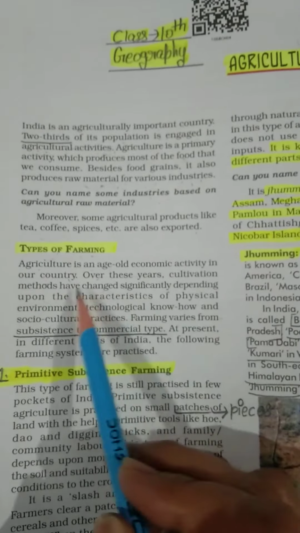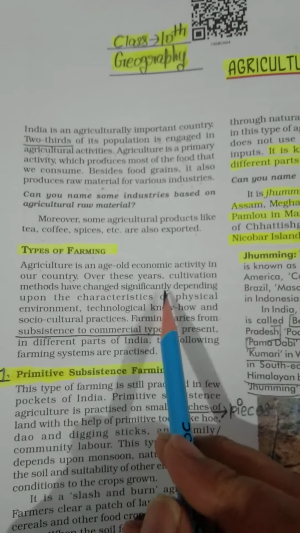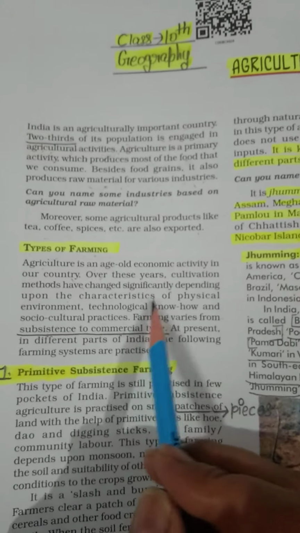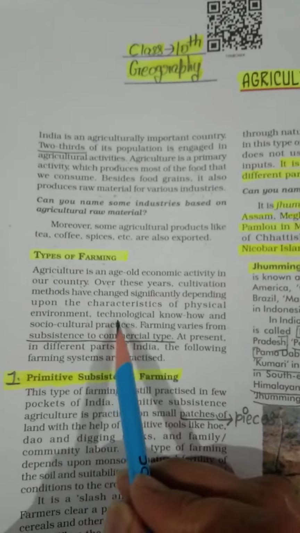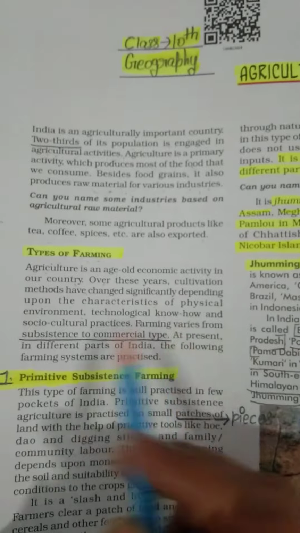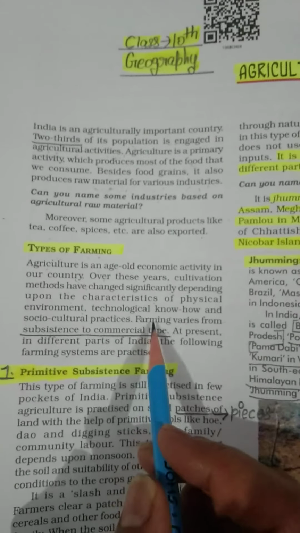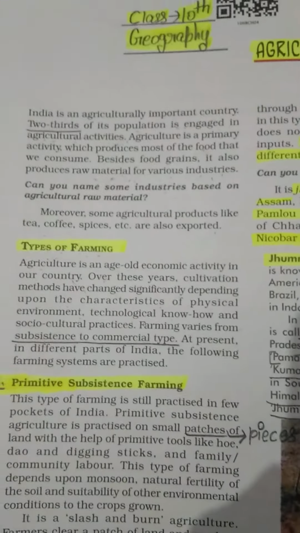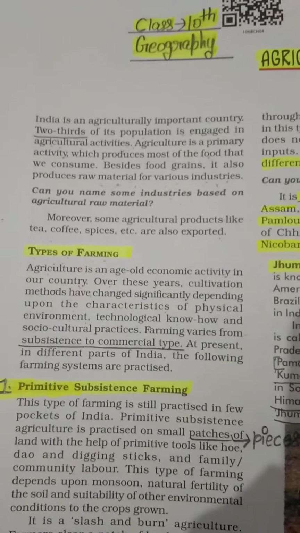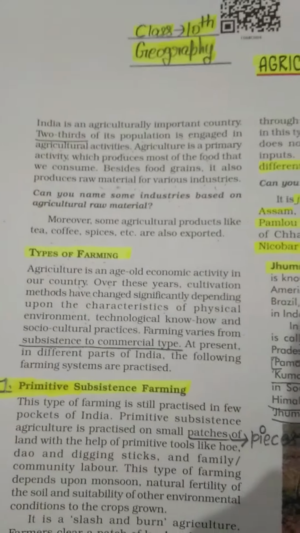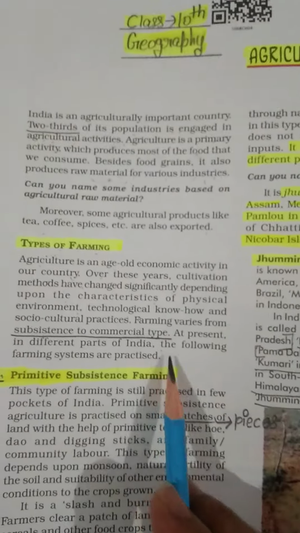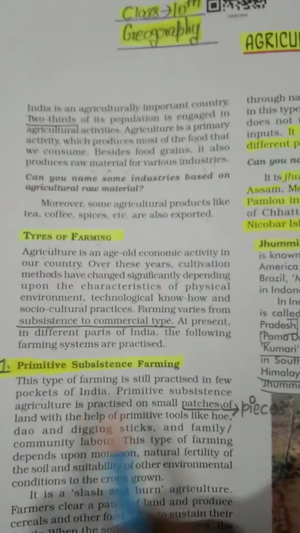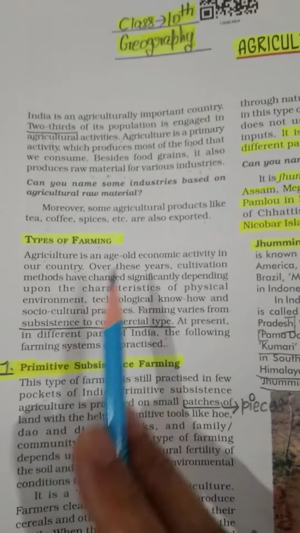Over the years, cultivation methods have changed significantly depending upon the characteristics of the physical environment, technological know-how, and socio-cultural practices. Farming varies from subsistence to commercial type. At present, in different parts of India, the following farming systems are practiced. These are the types of farming.